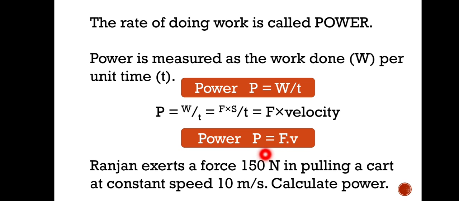So you simply calculate by multiplying those two what is the power. Here we have 150 Newton into 10, so that will give 1500 Newton meter per second. Is that the unit of power? If you calculate with the formula P equals F into V, 150 into 10, so 1500 Newton meter per second. Is that the unit of power?